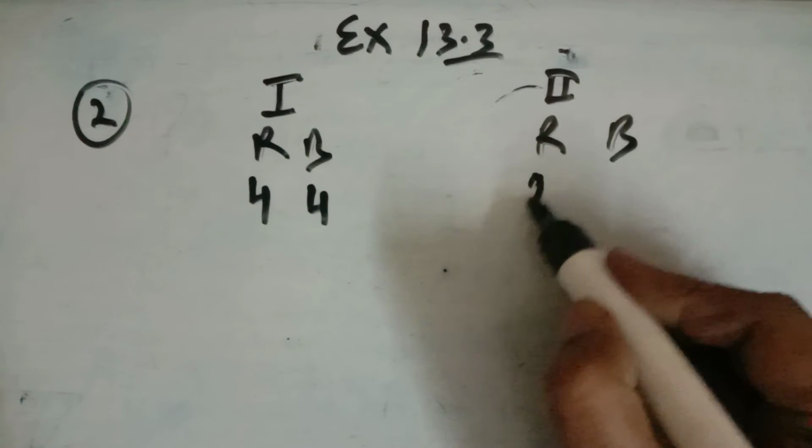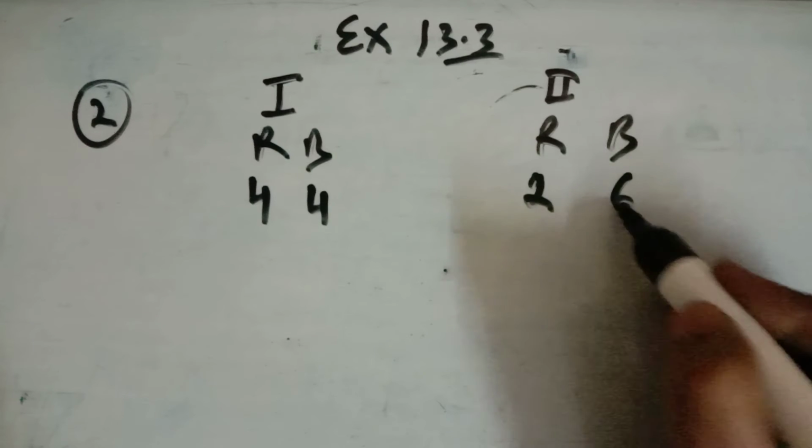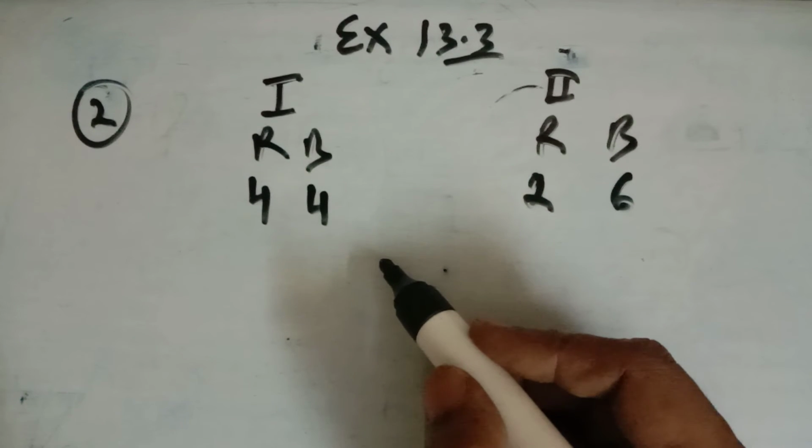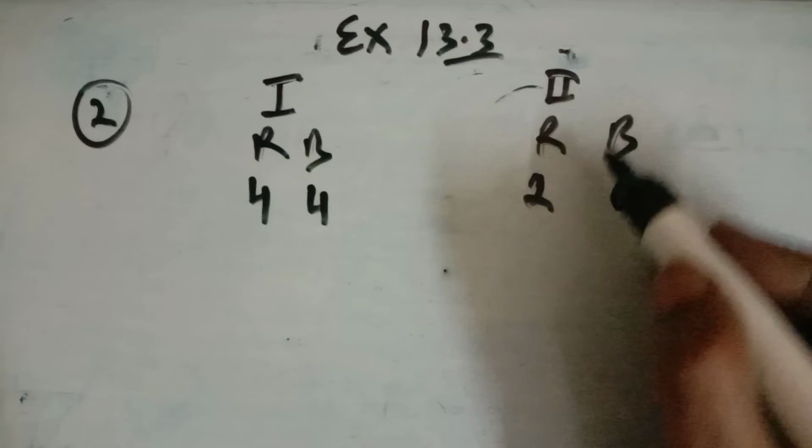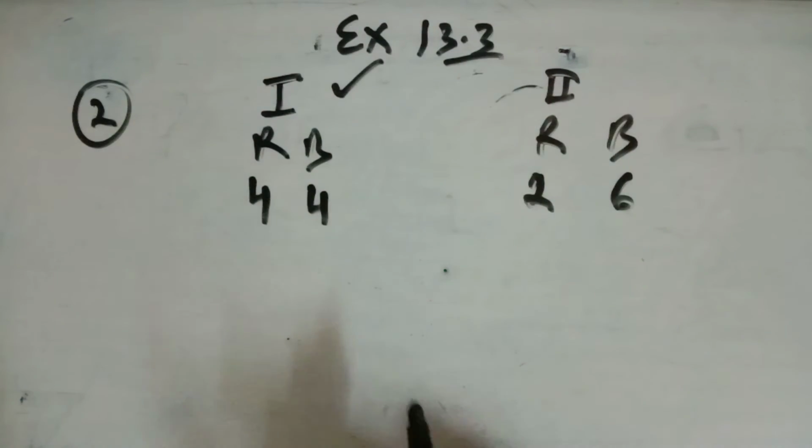In the second we have 2 red balls and 6 black balls. Now a ball is drawn and it is found to be red. तो क्या probability है कि वो bag first से निकाली गई थी? How do you have to do it?